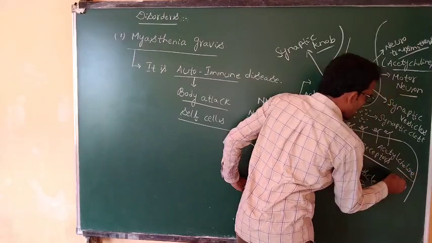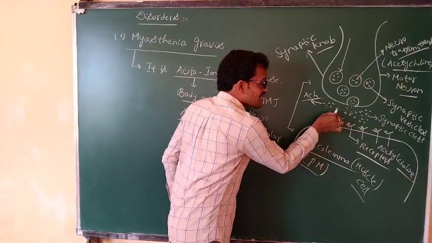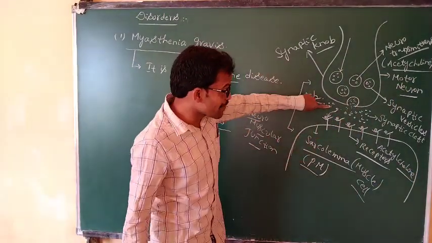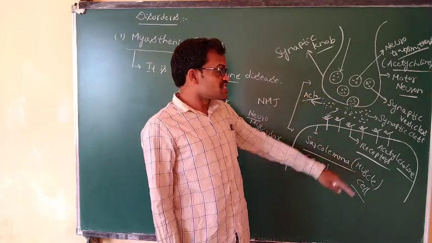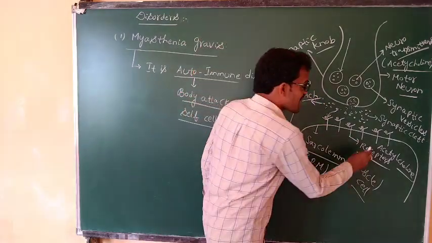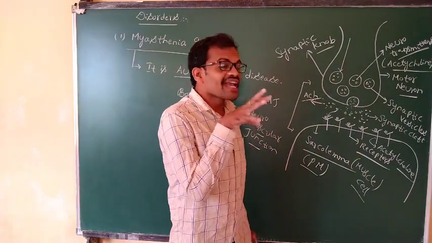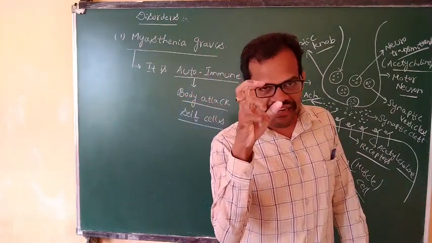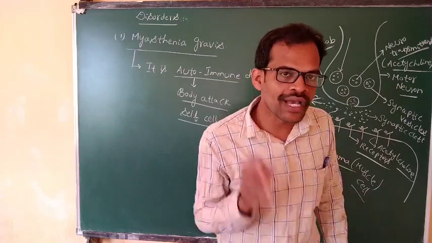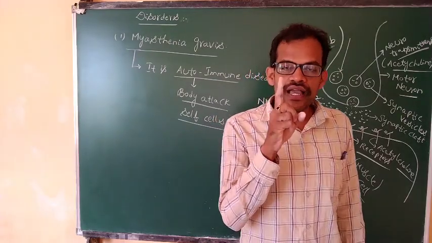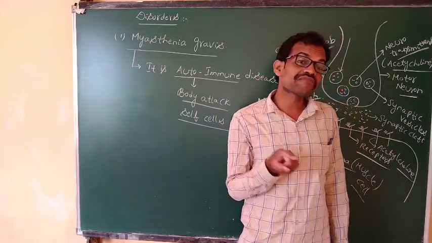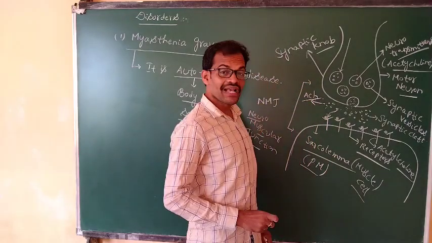Acetylcholine receptors. Whenever the acetylcholine receptors bind with the acetylcholine chemicals,